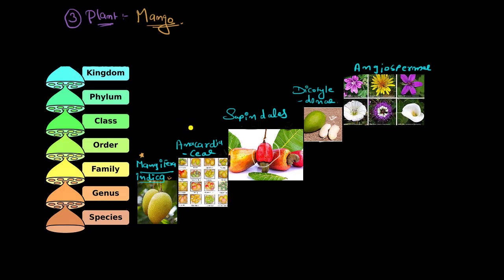Here is your family, which is Anacardiaceae. Okay, so this is a family of different kinds of mangoes with unisexual flowers. These are unisexual flowers. Okay, now of course we shift to the upper class, which is called the order. Wait a minute. Order Sapindales. So all of them, okay, who have a cashew type of appearance, like drupe fruits.